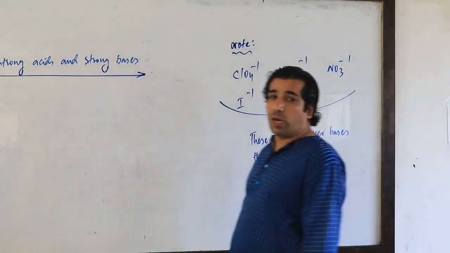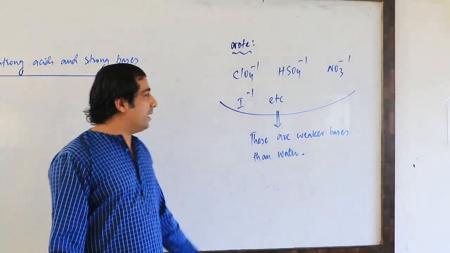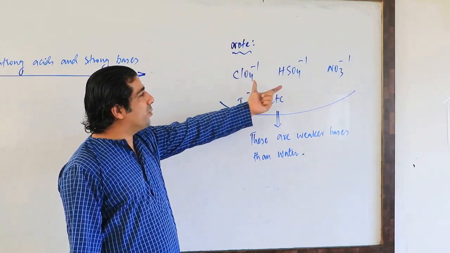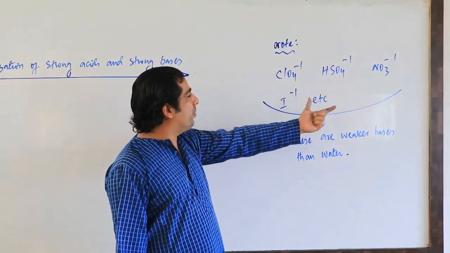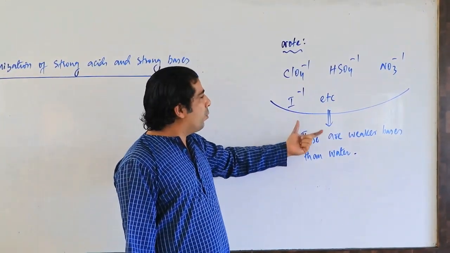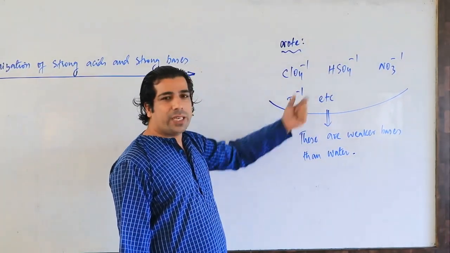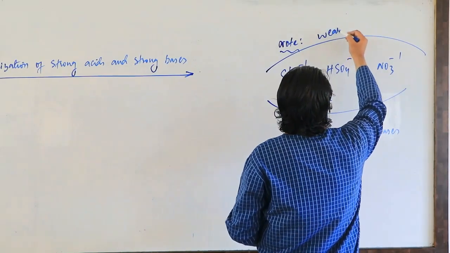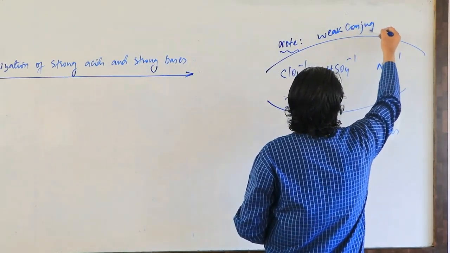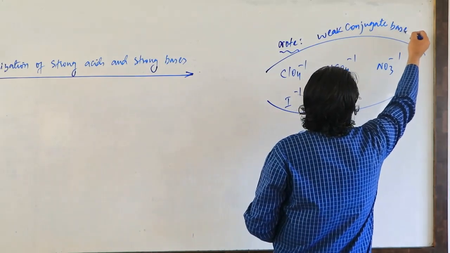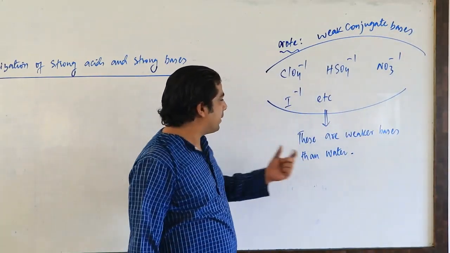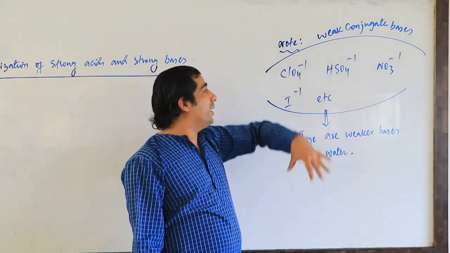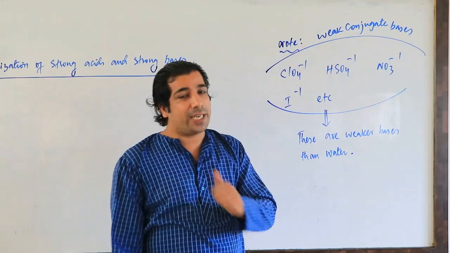So that means water is a stronger base as compared to these substances. These are our weak conjugate bases, and they are weaker bases than water. That means water is a stronger base in comparison to them. Please remember that, it's very important.